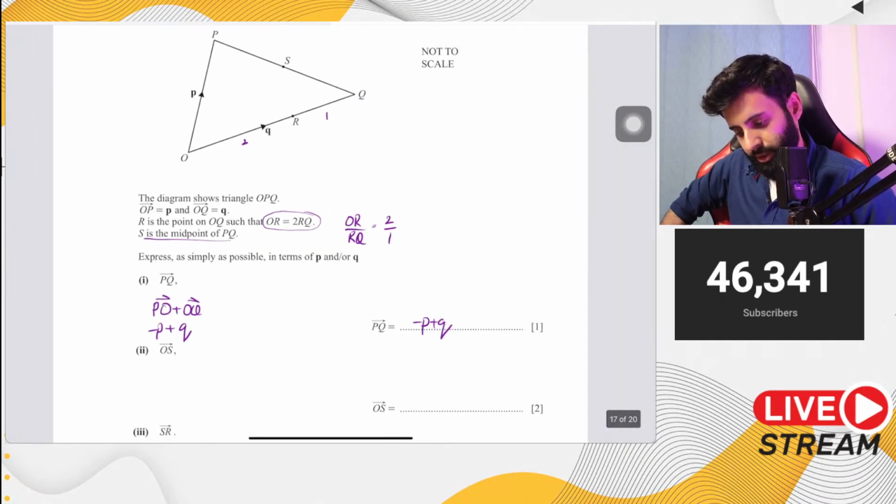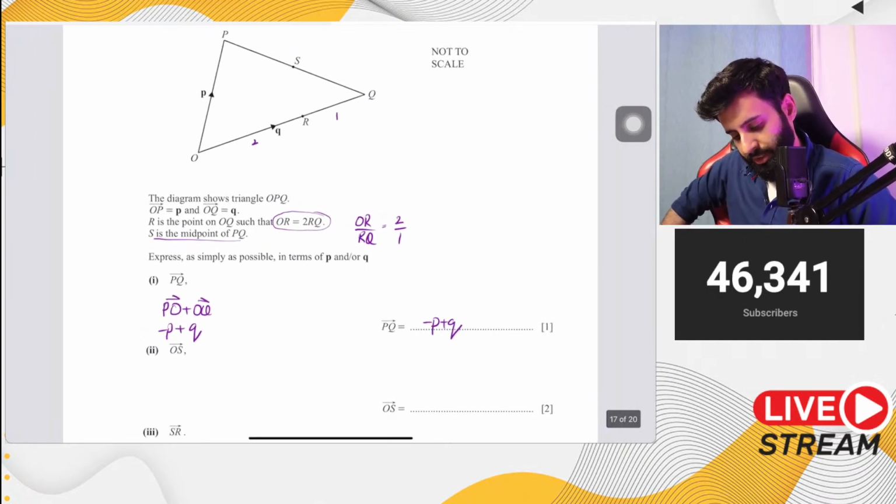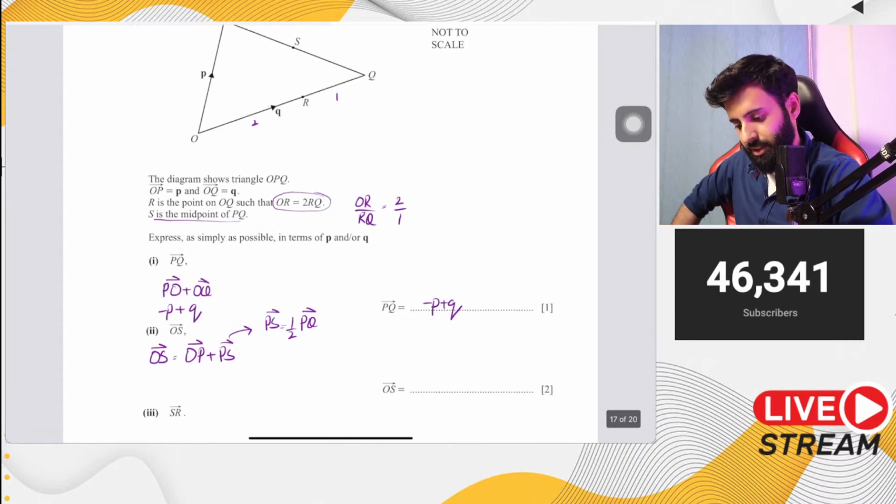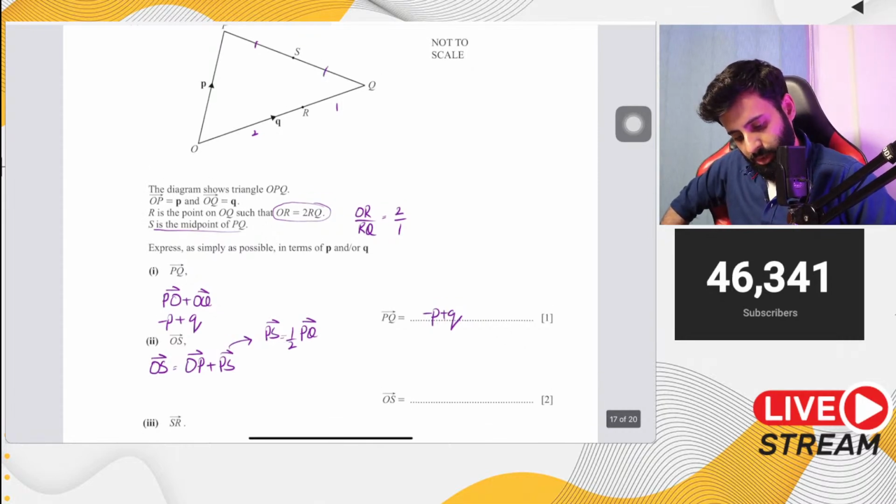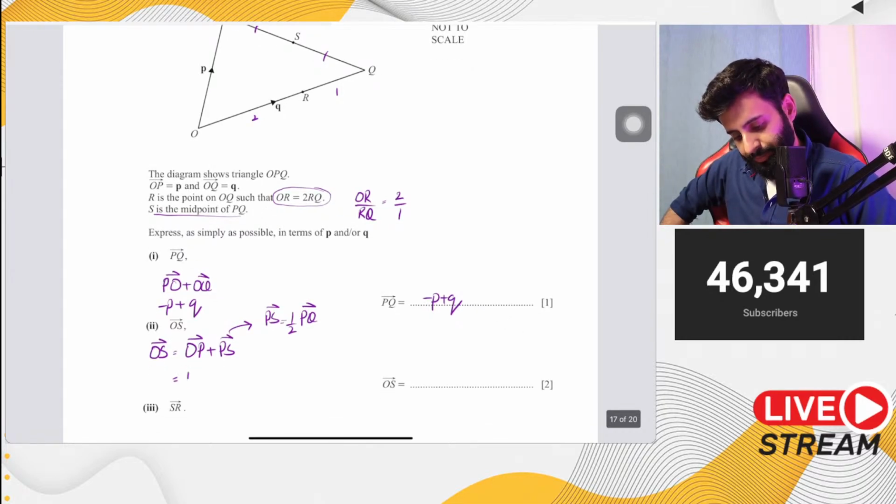OS. Okay, OS. So OS can be worked out by simply going from O to P and then from P to S. Now P to S will basically be half of PQ. Okay, because the question says that S is the midpoint of PQ. So OP is P and PS is going to be half of PQ, which means half of minus P plus Q.